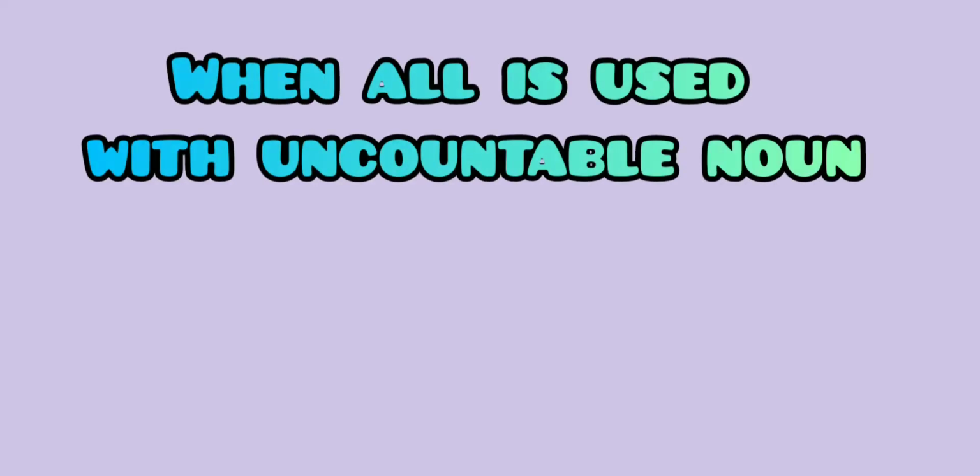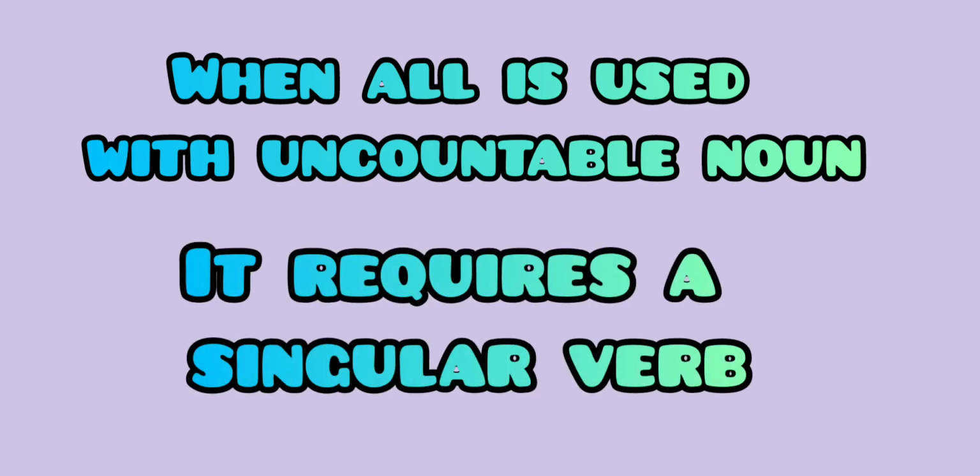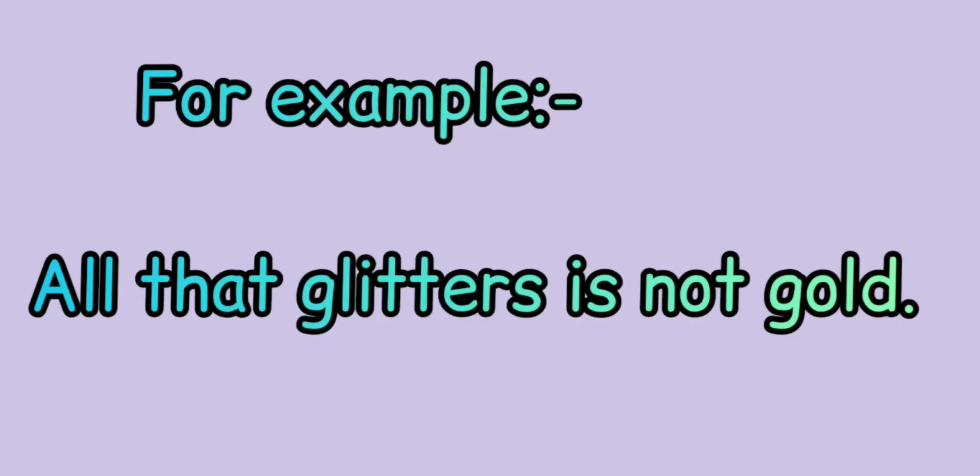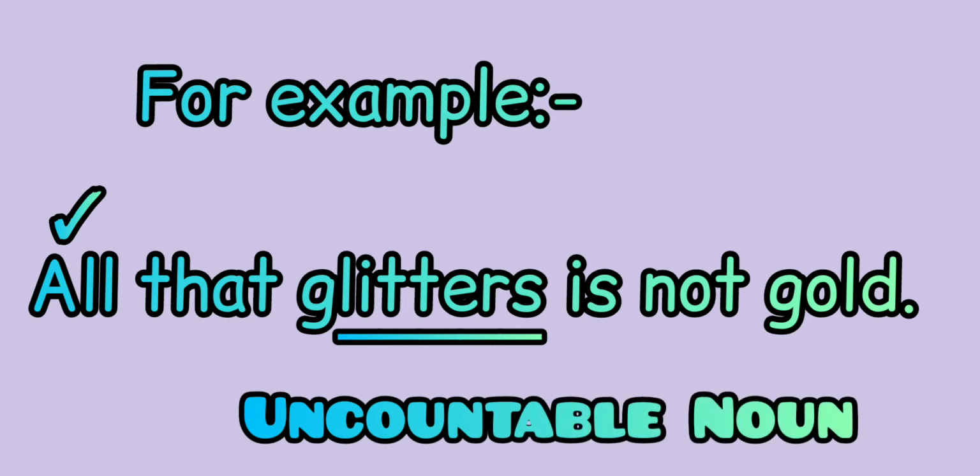When all is used with an uncountable noun, it requires a singular verb. For example, all that glitters is not gold. In this sentence, all is used with glitters. Glitters means chamak, which is an uncountable noun. So, it requires is, which is a singular verb.